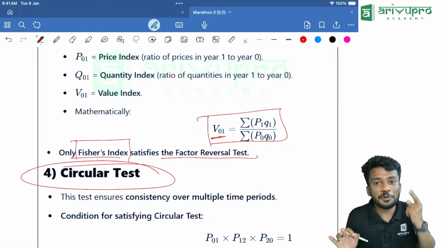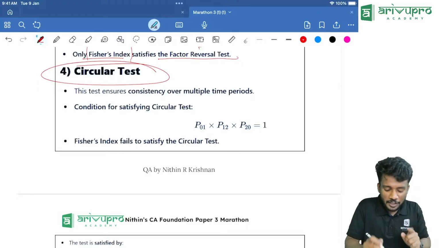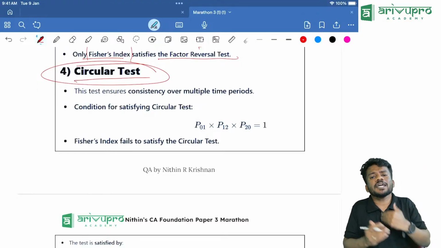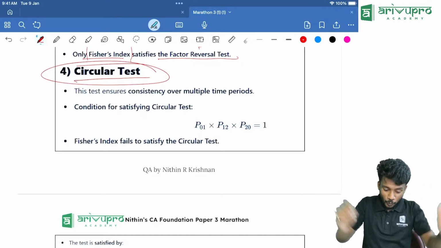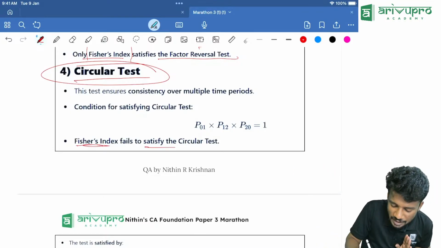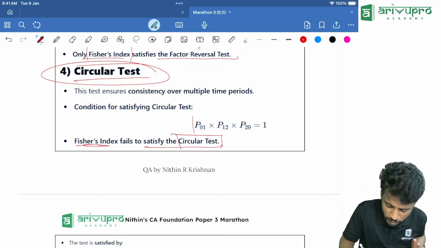Ideal index number. Which is the ideal index number? Fisher's index number is the ideal index number. Now, coming to the circular test, why is it more important? Because we call it the ideal index number. Which test does Fisher's index number fail to satisfy? The circular test. So we keep a note of this formula also.